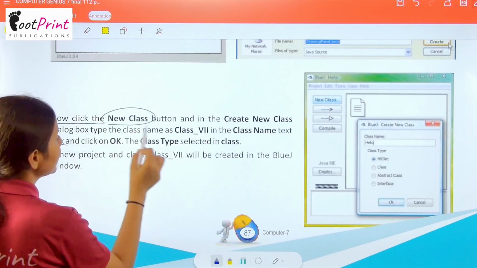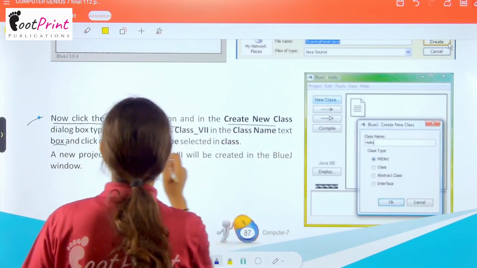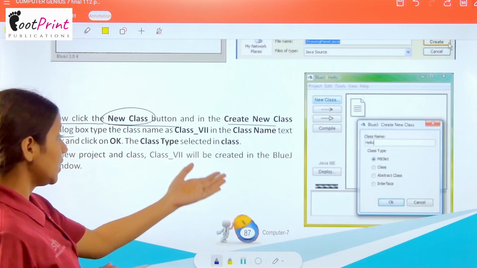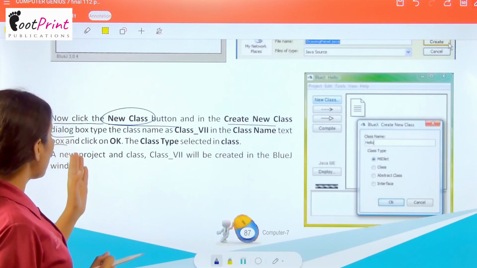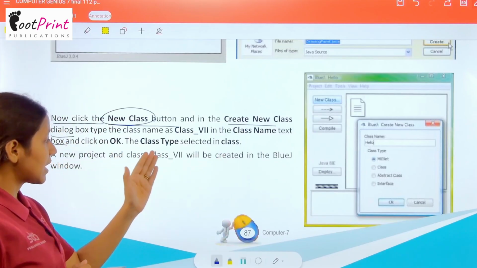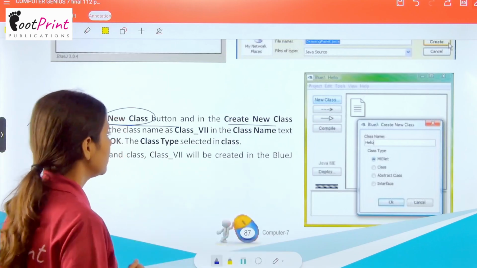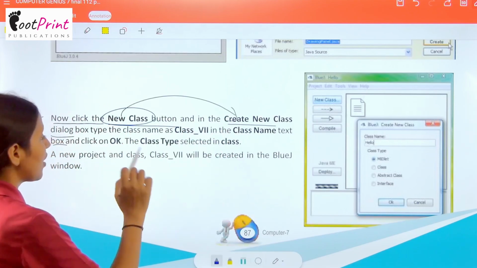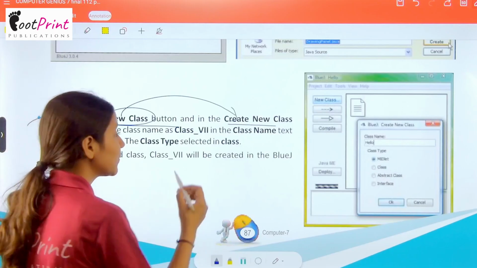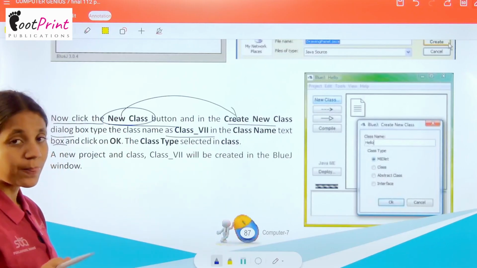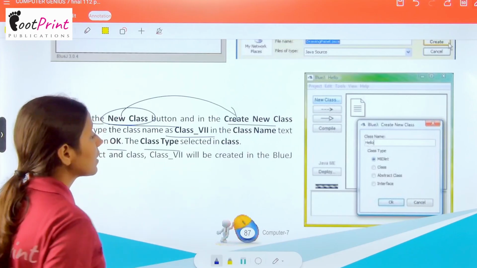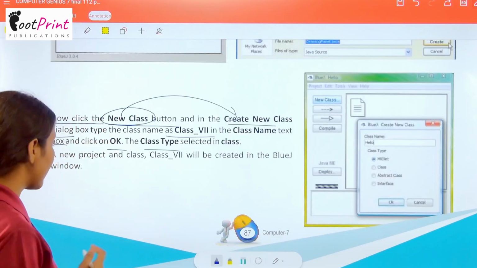Now click the new class button, and in the create new class dialog box type the class name as class 7 in the class name box and click on OK. The class type selected is class. So आपको new class पे जाना है, then आपको create new class पे जाना है. After that एक dialog box होगा, उसमें आपको class 7 name से आपकी अपनी class name बतानी है, then OK click करना है. Then आपको class का type बताना है selected in class.